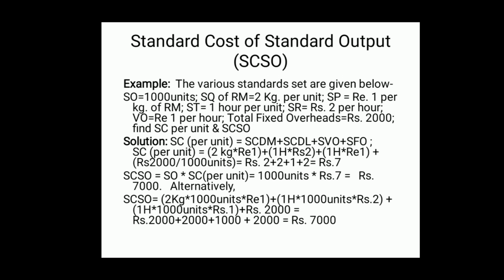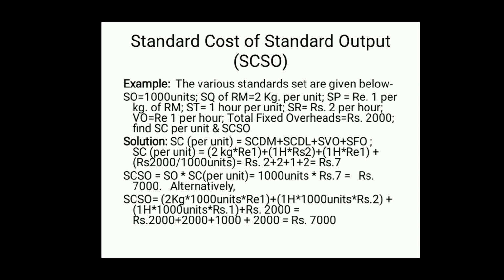Alternatively, we can also compute individually, that is each element of cost can be obtained for 1000 units. So, 2 kgs are required for 1 unit. Therefore, for 1000 units, 2 kg into 1000 units, and rupee 1 is to be paid, that is the standard rate per kg of material. 2 kg into 1000 units into rupee 1 will be rupees 2000, the standard cost of direct materials for 1000 units.